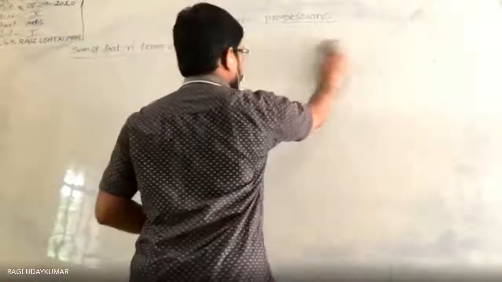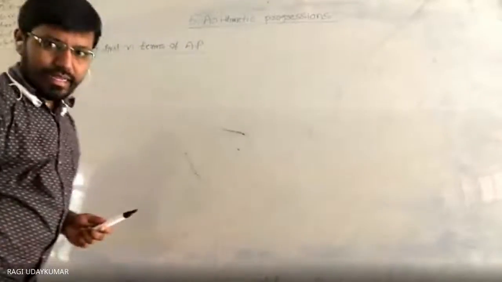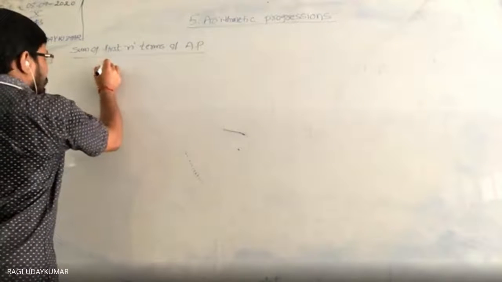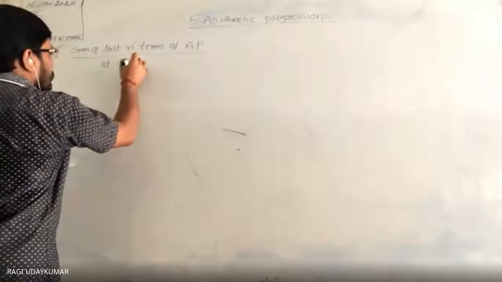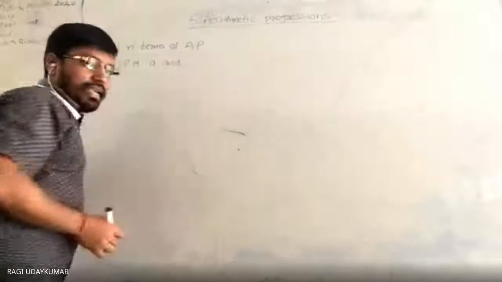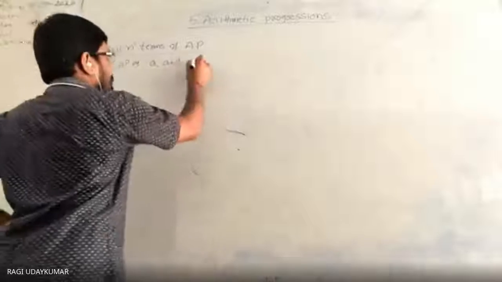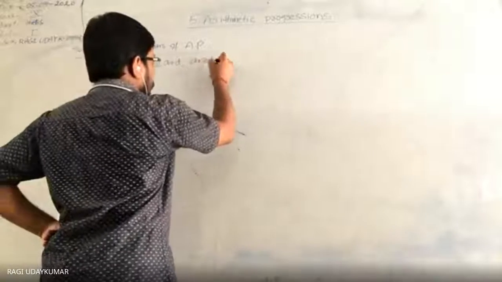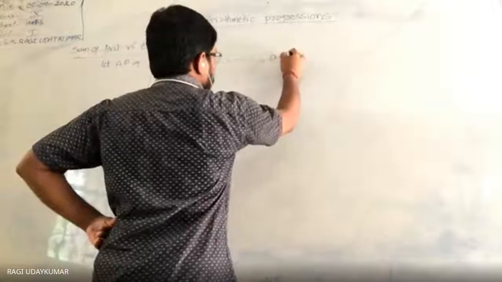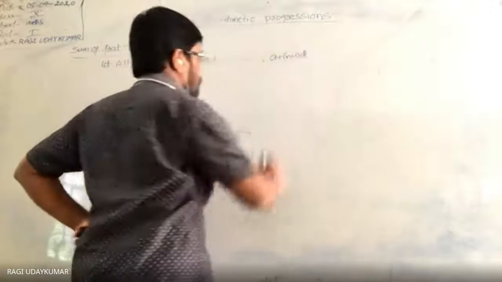Let us consider the arithmetic progression: first term a, second term a plus d, third term a plus 2d, and so on. The last term is the nth term, a plus (n minus 1)d.